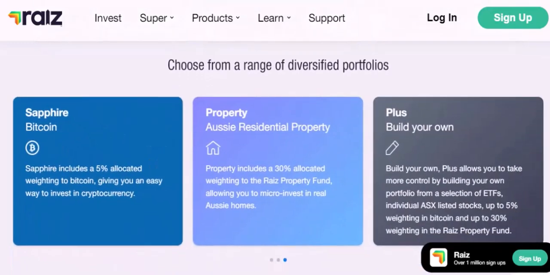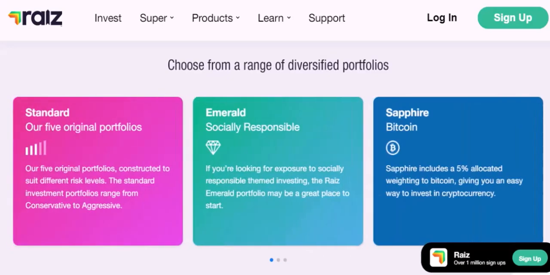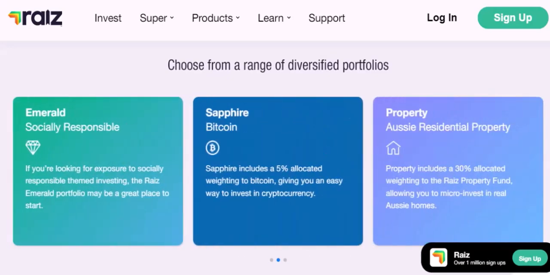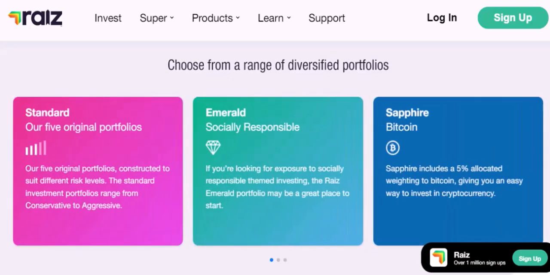So, if you're looking for a simple, affordable, and effective way to invest your money, Raiz is definitely worth considering. It's a powerful tool that can help you build wealth over time, without the stress and complexity of traditional investing.